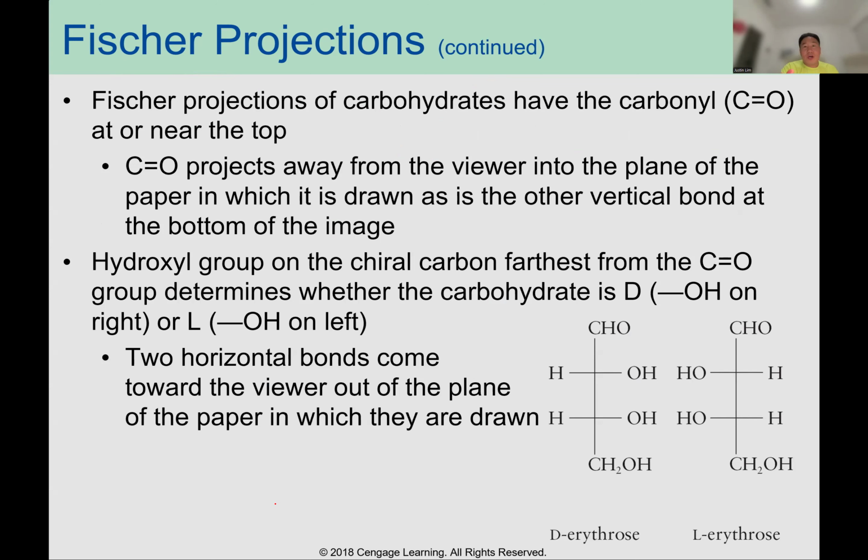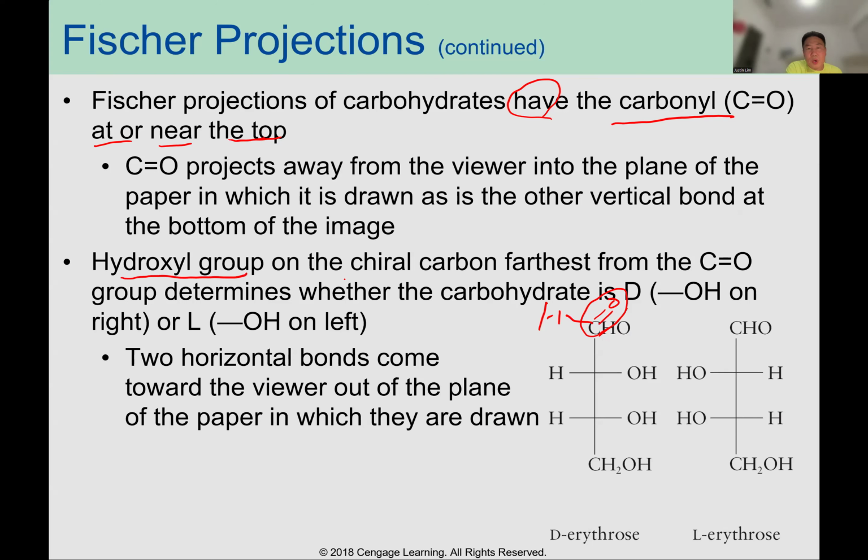Fischer projections of carbohydrates have the carbonyl at the top or near the top. Now when you see this one, you can see the carbonyl group at the top or near the top.